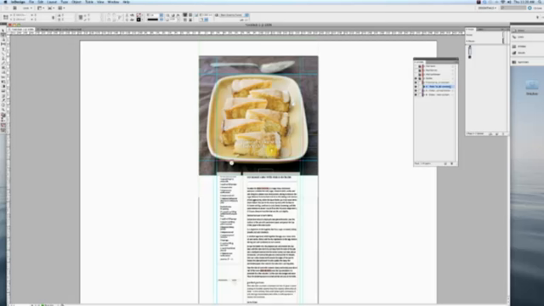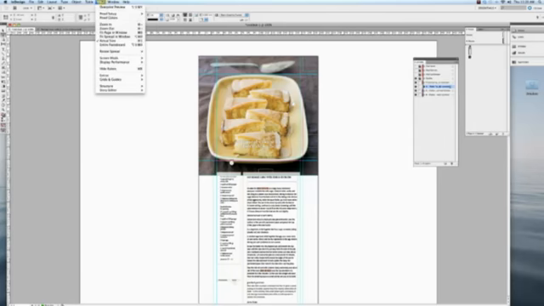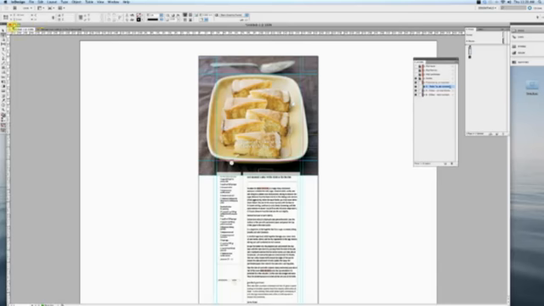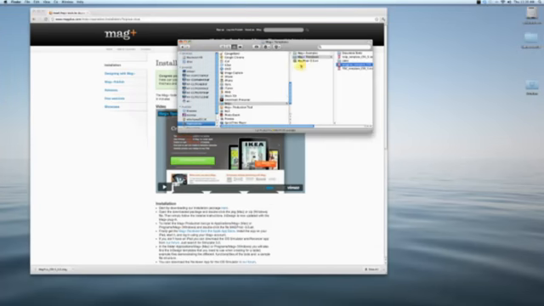Now let's get into our Mag Plus plugin and let's set up our instant review so we can look at how this is actually going to look on the iPad when we've got it live, and how this scrolling and things are going to function. So in order to do that, I go down here under my window. Let me make sure I'm going into the right place. Let me jump out of here quick and just make sure we've got things installed where they're supposed to be.